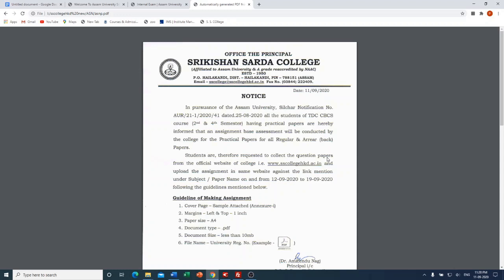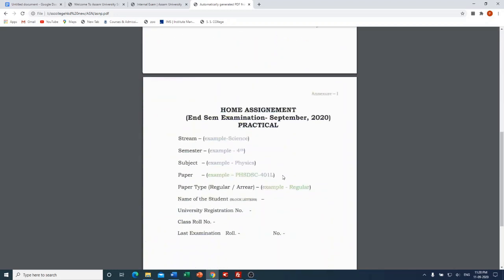You have to prepare your assignment on A4 size paper, and on the cover page you have to mention the stream of your study, the semester of your study, the subject, and the paper number. And you have to mention whether you are submitting as a regular student or an arrear student. And then you have to write down your name in block letters. You have to mention the registration number, that is your university registration number. You have to mention the class roll number, and lastly you have to mention the last examination roll number.